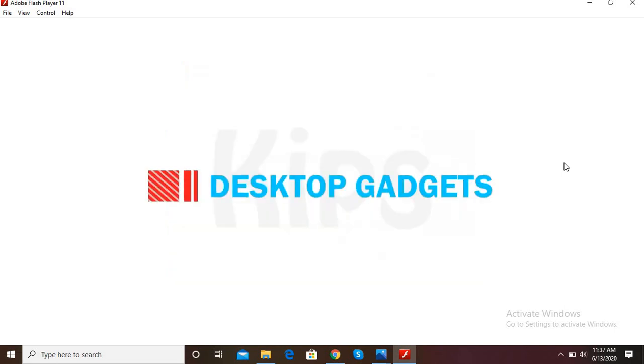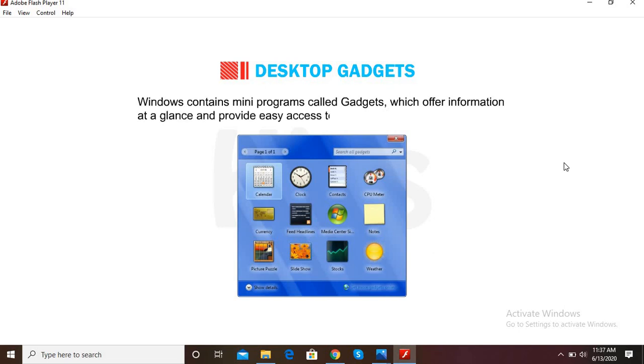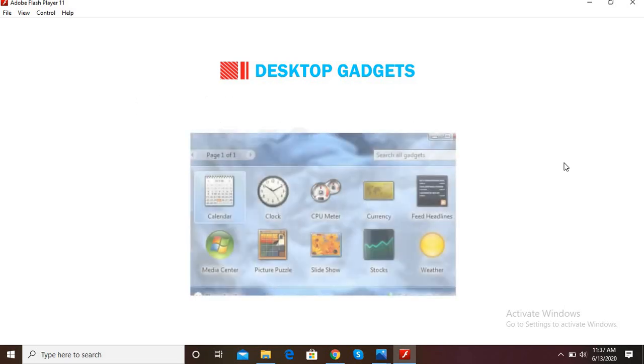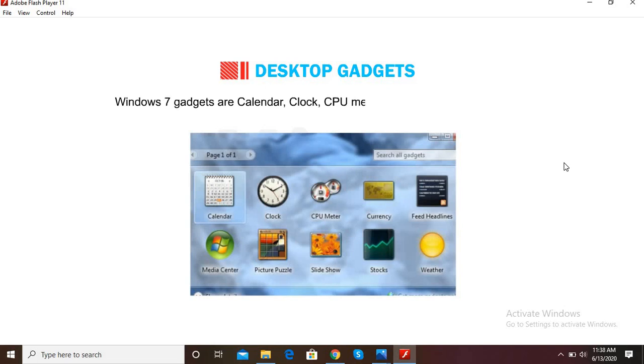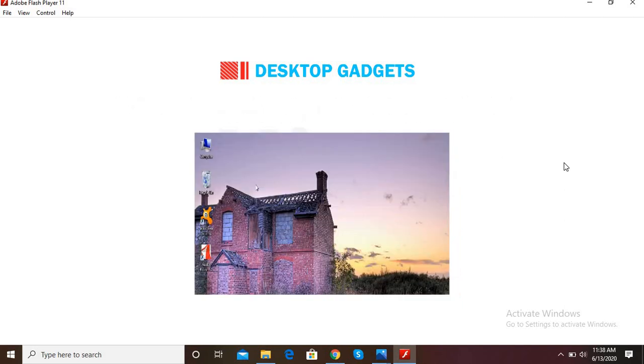Let's now talk about the desktop gadgets. Windows contains many programs called gadgets, which offer information at a glance and provide easy access to frequently used tools. Windows 7 gadgets are calendar, clock, CPU meter, currency, weather, feed headlines, slideshow, picture puzzle, Windows Media Center, WinZip gadget. Okay, now we will learn how to add gadgets on the desktop.